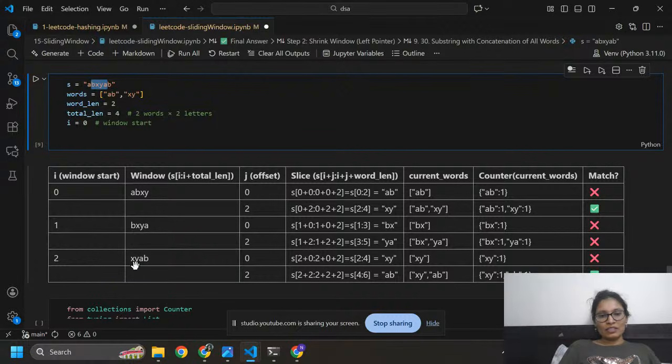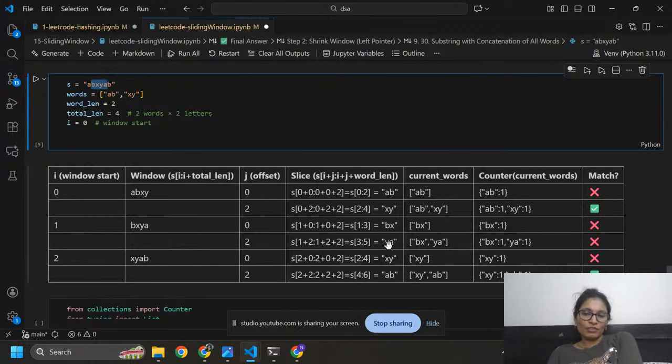Now I increase i by 1, so i equals 2. Here you can see I'm going to take a new window, xyab. Here you need to keep i equals 2 and j equals 0. Then slicing of s will be 2 to 4.